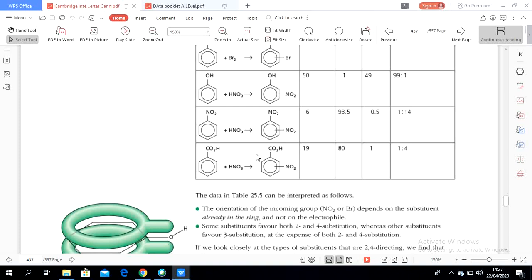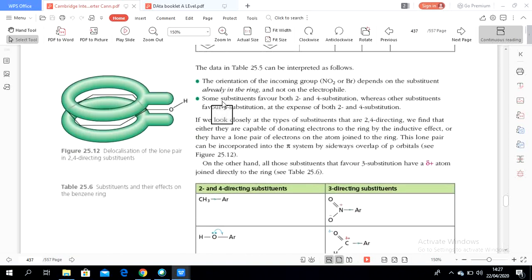From the data in table 25.5 can be interpreted as follows. The orientation of the incoming nitrate and bromine depends on the substituent already in the ring, not on the electrophile.